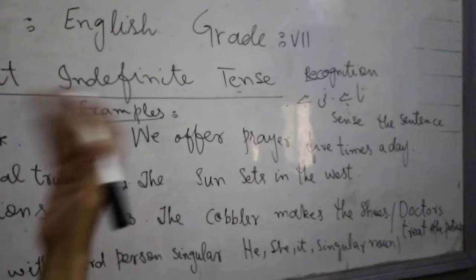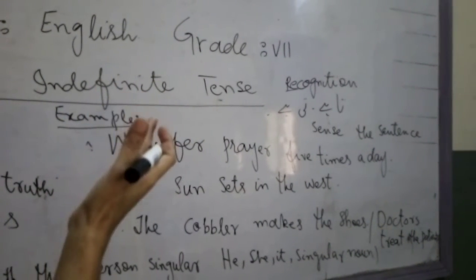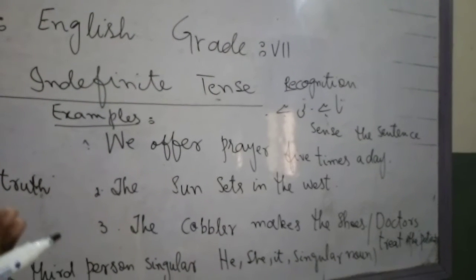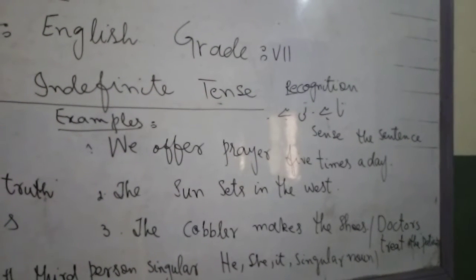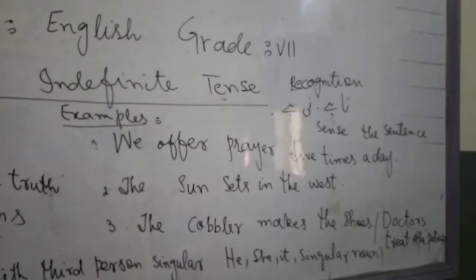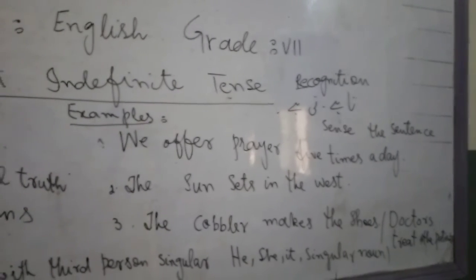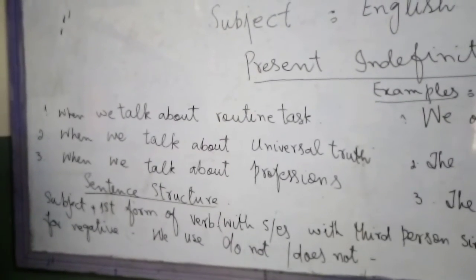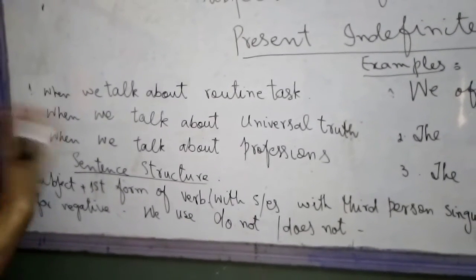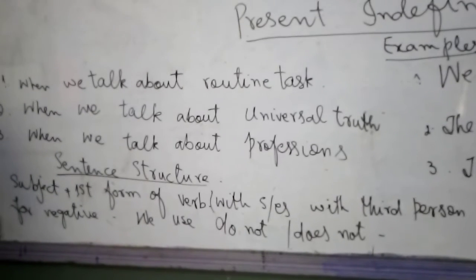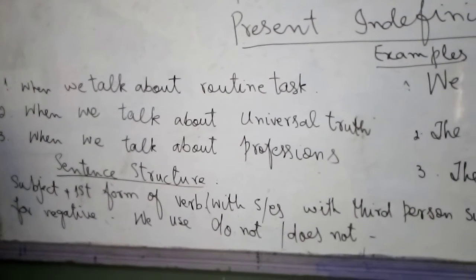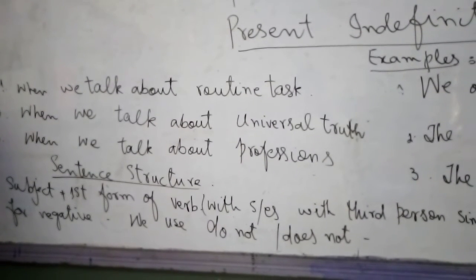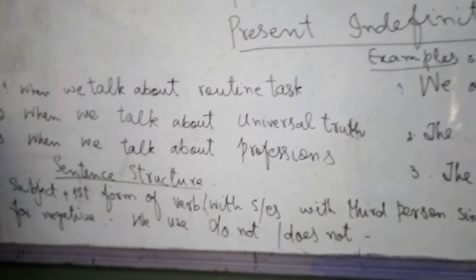In Urdu, sometimes we recognize the sentence by the words ta hai, ti hai, but in spite of this, you have to make clear the sense in which the sentence is presented. How can we make the present indefinite tense sentence structure? First, we have to add the subject. Subject means he, she, it, I, we, they, the person who does the work. That is called subject.